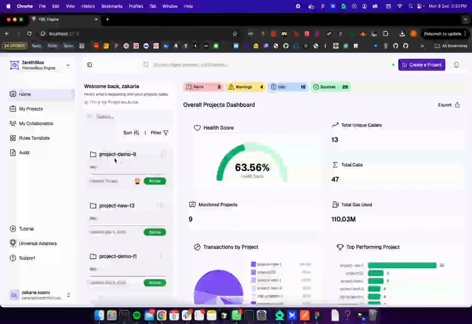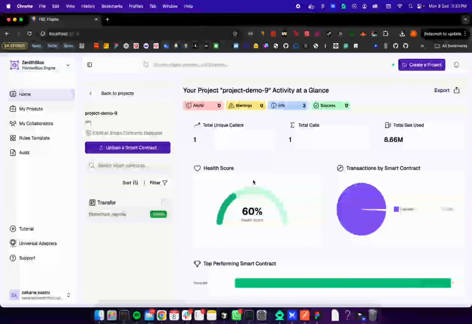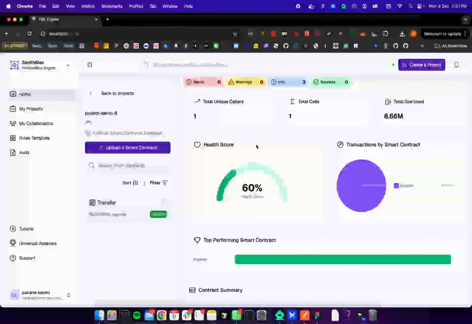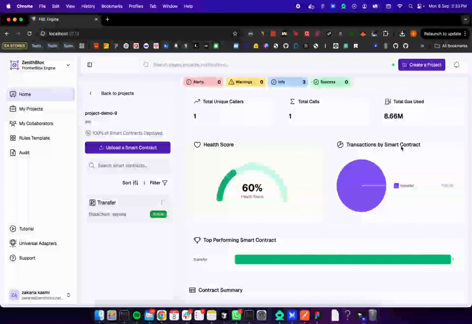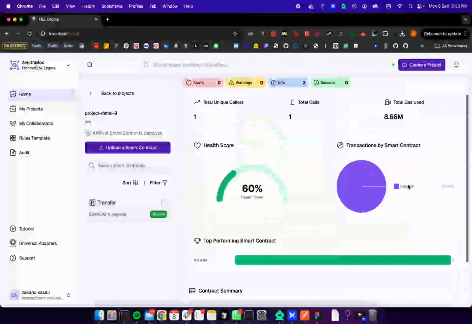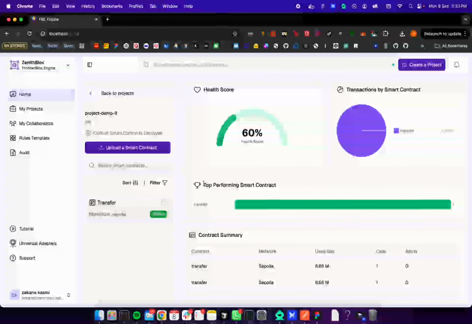So let's click on the projects. We have this created, and in here you can see the project data. For example, the number of calls, total calls, and the used gas, and also the health score of the smart contracts and the transactions by the smart contracts. And we have only transfer smart contracts, which is taking 100%. And the top performance smart contract is transfer, and in here we have contract summary with the summary of the contracts.